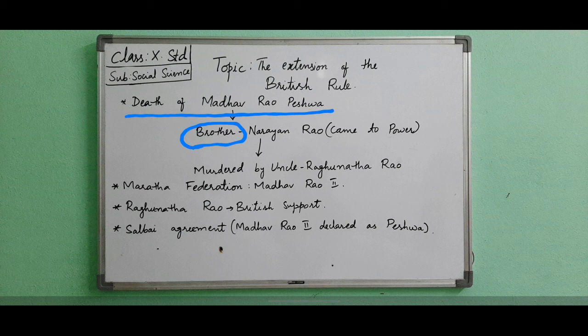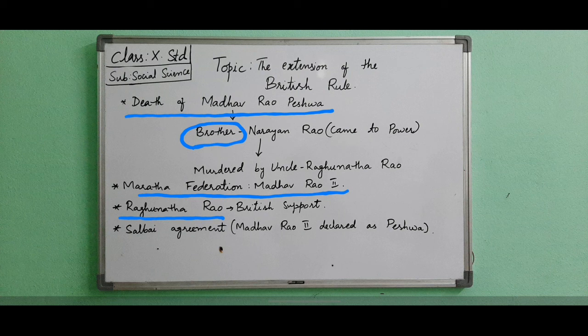The Maratha Federation brought Madhav Rao II, son of Narayan Rao, to the post of Peshwa. Upset with this development, Raghunath Rao approached the British for support. The British thought of exploiting this situation in their favor. A long war was waged from 1775 to 1782 between the Marathas and the British.